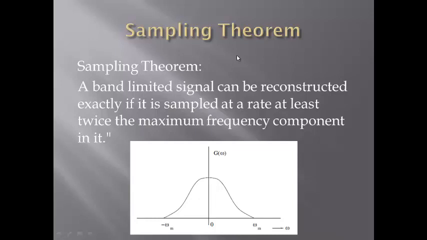The sampling theorem states that the sampling should be done at a particular minimum rate, and that minimum rate is called the Nyquist rate. If it is not done at that minimum rate, then you will not be able to reconstruct the signal. This is the simple or colloquial way of stating the sampling theorem. When you are sampling an analog signal, you have to do it at a minimum rate, otherwise you will not be able to reconstruct the signal. So what is this minimum rate? It should be twice the maximum frequency of the given signal.